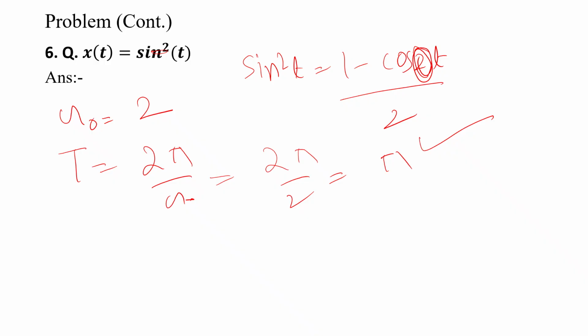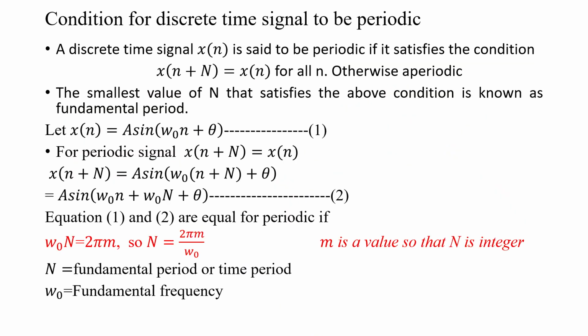Only one. So now the condition for a discrete time signal. Same periodic condition, x of n plus N is equal to x of n, we already know. Only one difference: there we write fundamental period T is equal to 2 pi by omega naught.